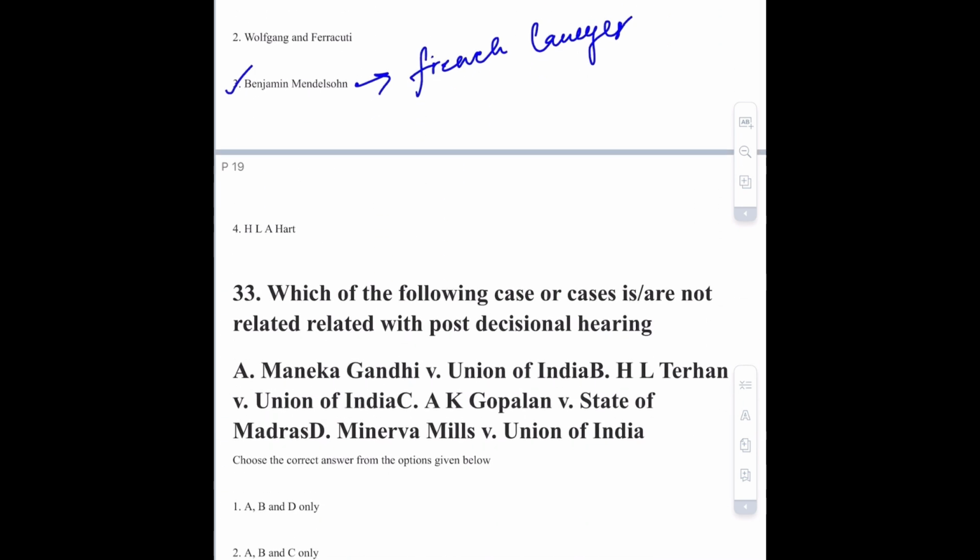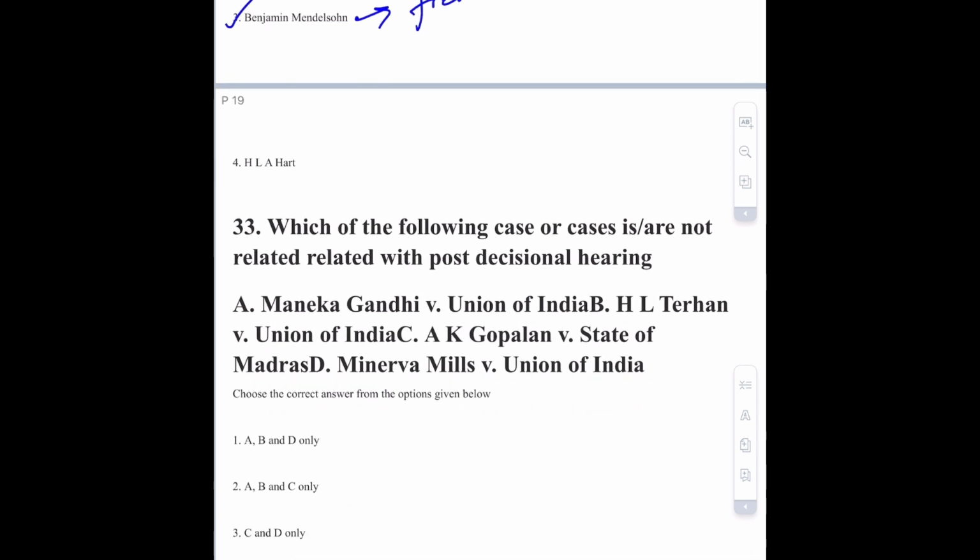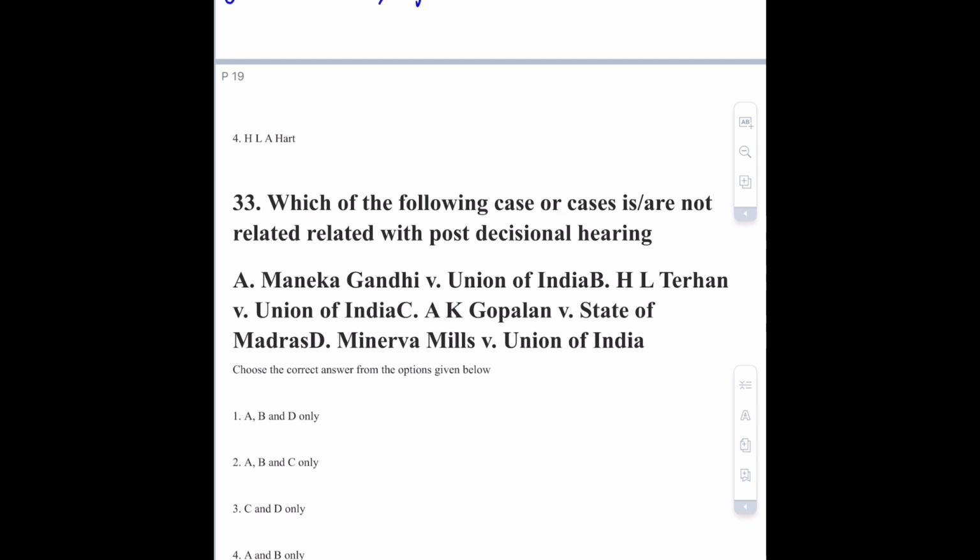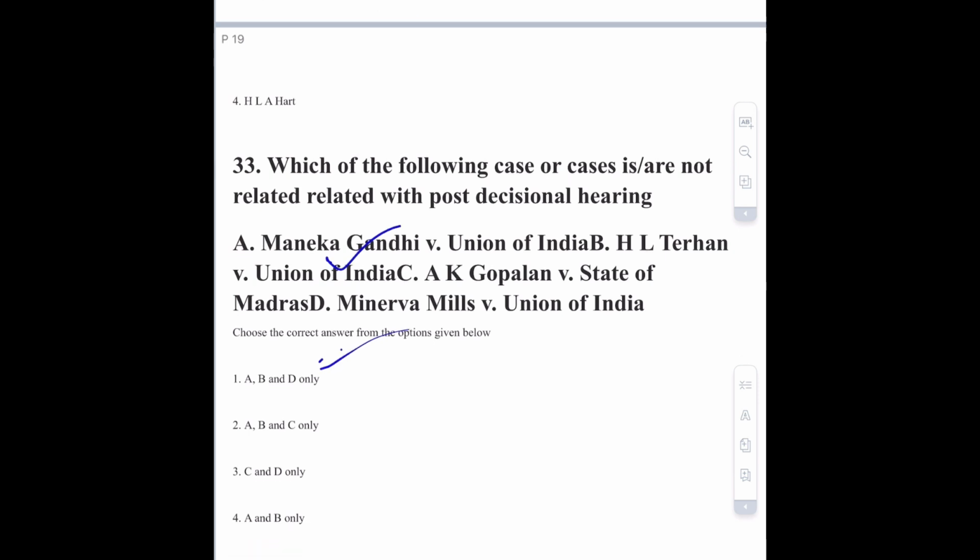Moving towards question number 33, that is which of the following case or cases are not related with post decisional hearing? So Maneka Gandhi is related to post decisional hearing. This is correct. Option B,